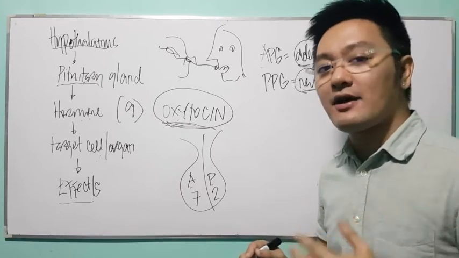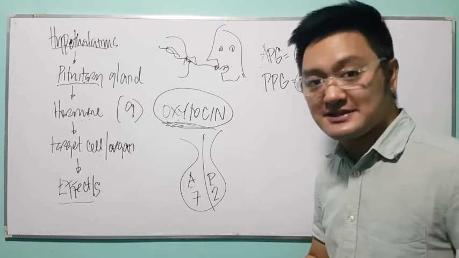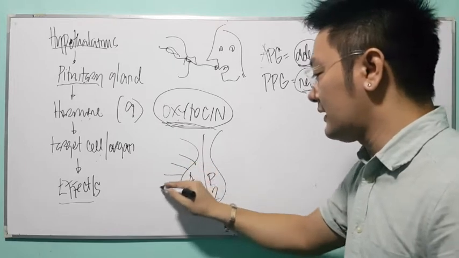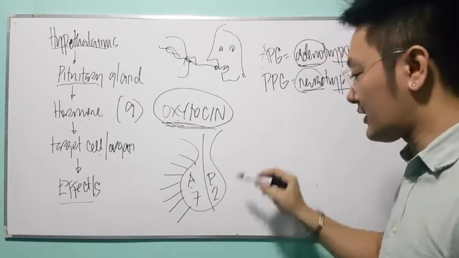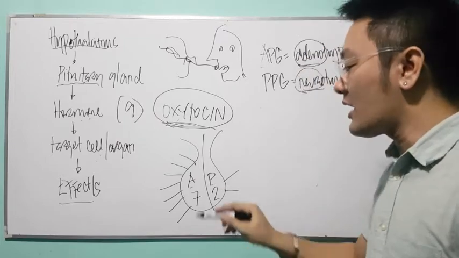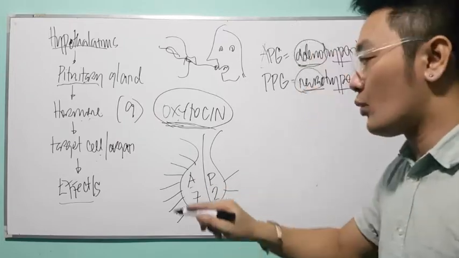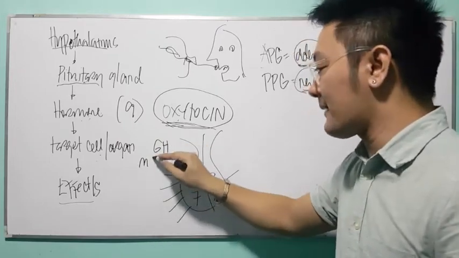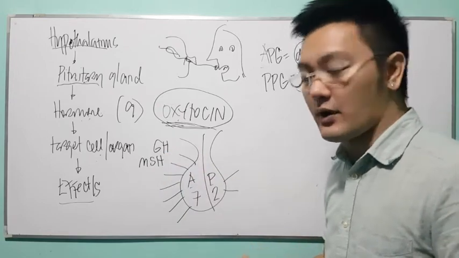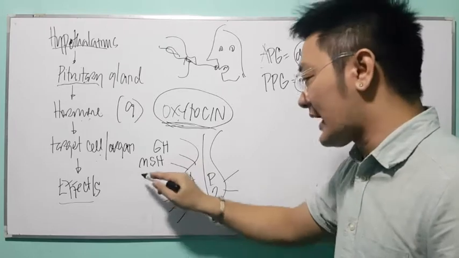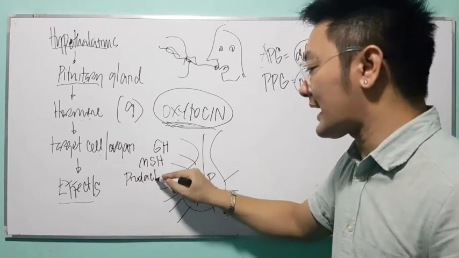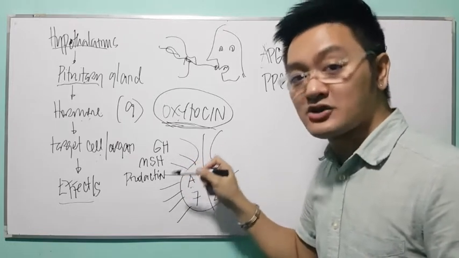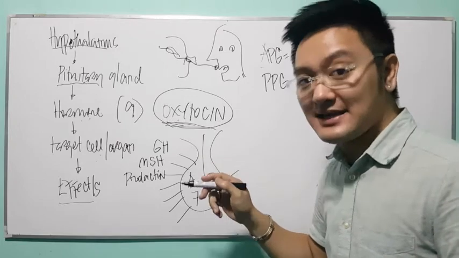So the question here: what are the hormones produced by the anterior and the hormones produced by the posterior? Let's identify. Remember, anterior produces 7 hormones: 1, 2, 3, 4, 5, 6, 7. Posterior, 2 hormones. What are the hormones produced by the anterior pituitary gland? Well, you have your GH. GH stands for growth hormone. What else? MSH. What does MSH stand for? Melanocyte stimulating hormone. What else? You also have your prolactin. Remember, I mentioned this a while ago, and this hormone has something to do with milk production. Another term for milk production is lactation, right?